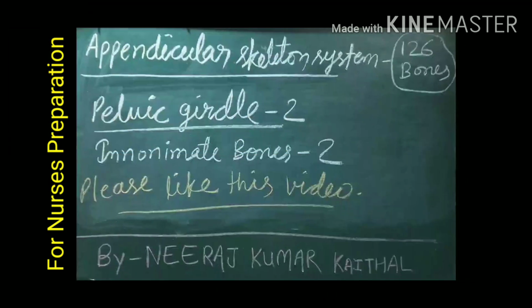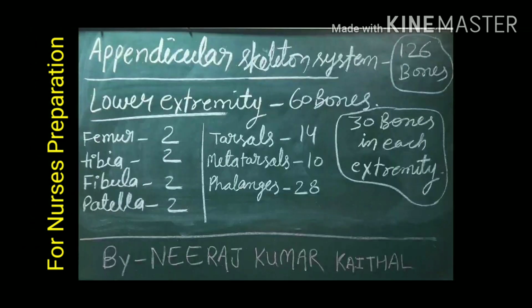Now let's talk about the bones of pelvic girdle. Pelvic girdle is a part of pelvis. The pelvic girdle contains 2 inanimate bones. Now let's talk about the bones of lower extremity or the bones of leg. There are total 60 bones in lower extremities, 30 bones in each extremity or leg.